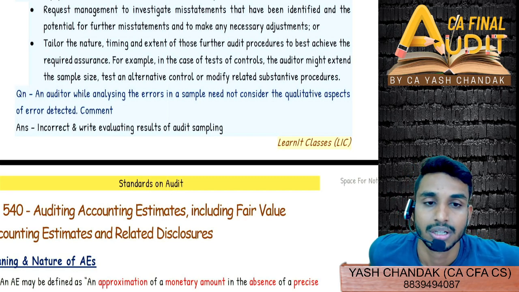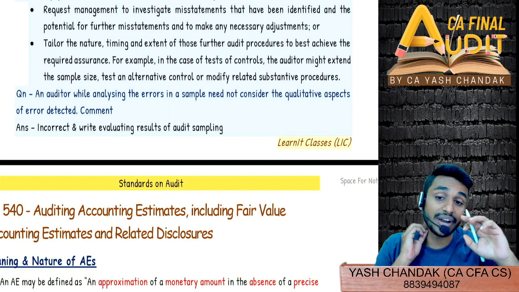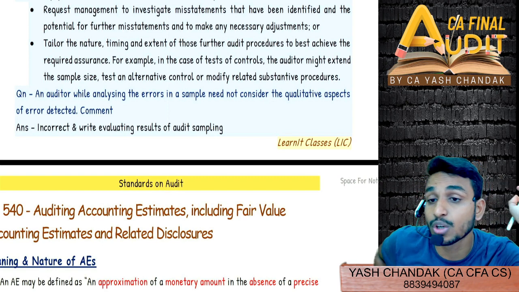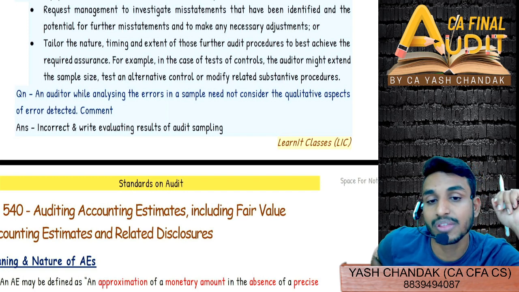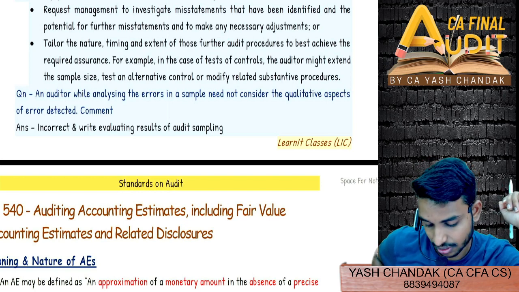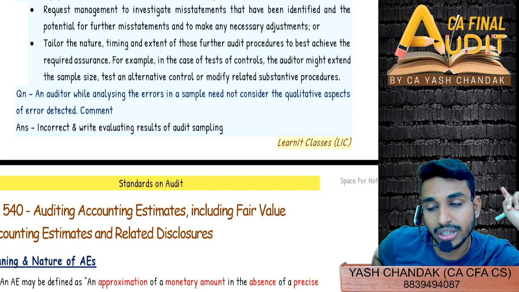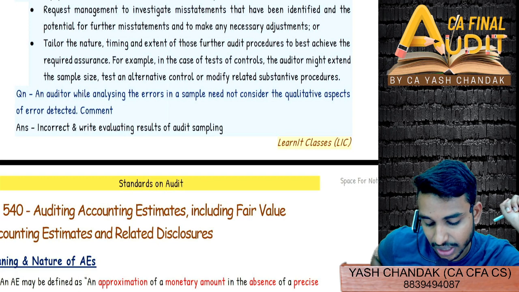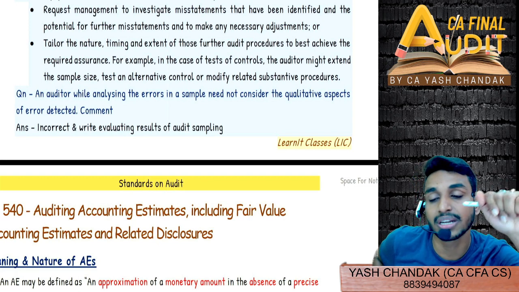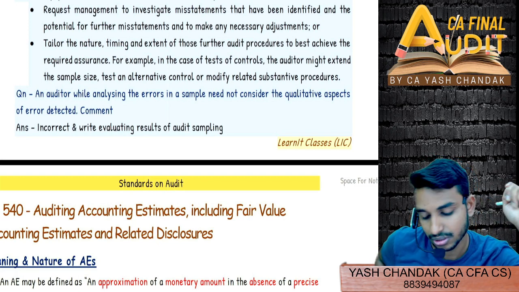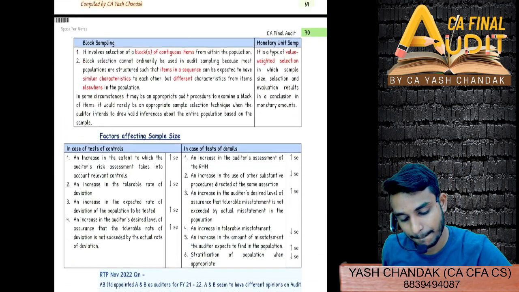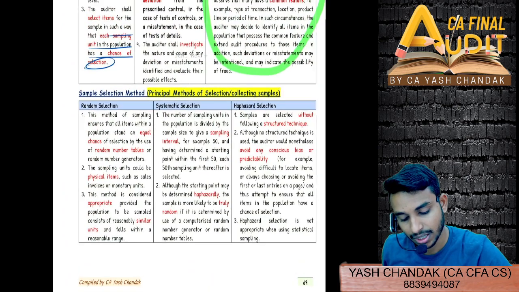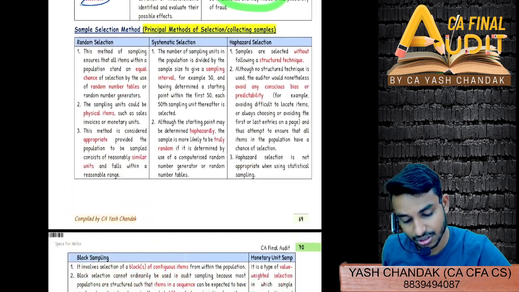You have to comment. Now you have to remember that, okay, fine, this line we read in the results evaluation of the sampling, evaluating the results of the sampling. This line we read there in that topic, and therefore that topic has to be written here as an answer. You'll say that no, it is incorrect, and then you have to write evaluating the results of audit sampling, complete evaluation of audit sampling results. Getting this?